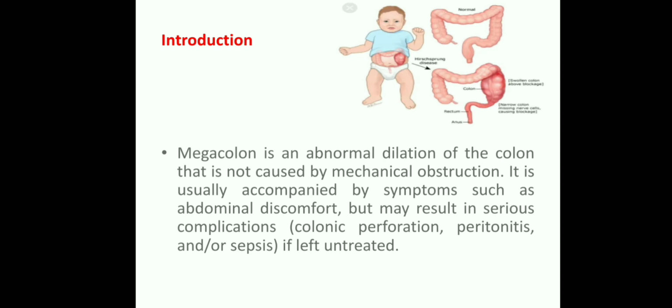Coming to the introduction, another name of this Hirschsprung disease is megacolon. It is an abnormal dilatation of the colon that is not caused by mechanical obstruction. It is usually accompanied by symptoms such as abdominal discomfort, but may result in serious complications if left untreated. Whenever you are not treating this, it may lead to serious complications, that is colonic perforation and peritonitis or sepsis.